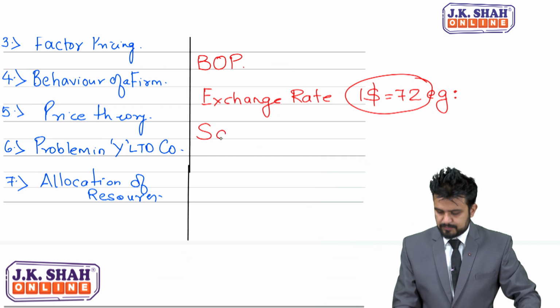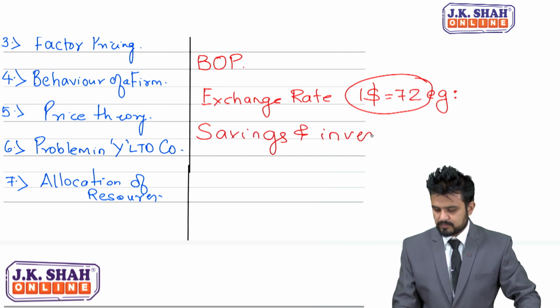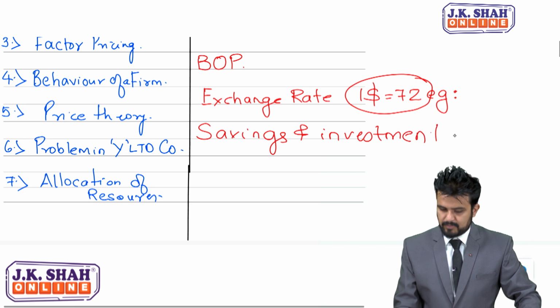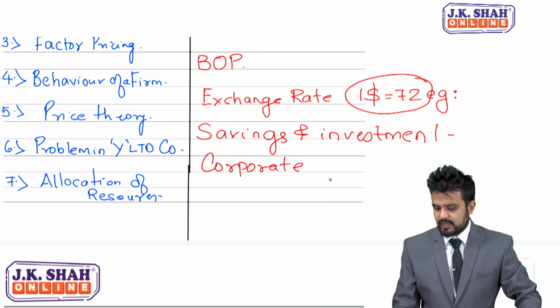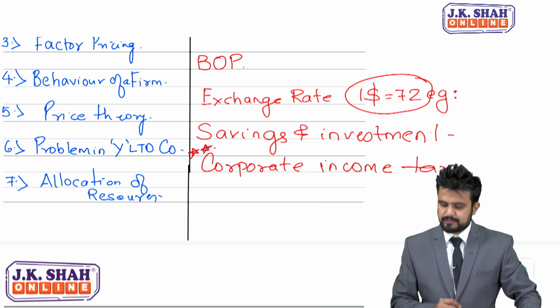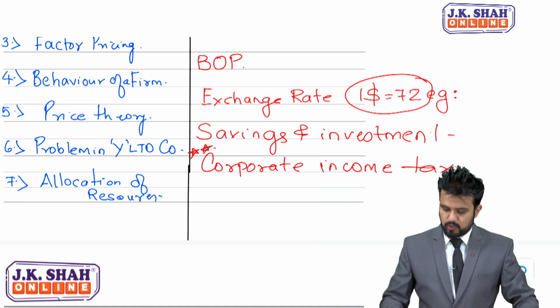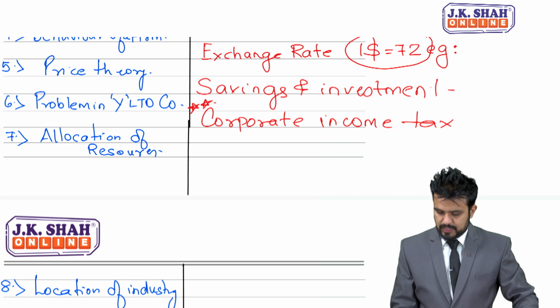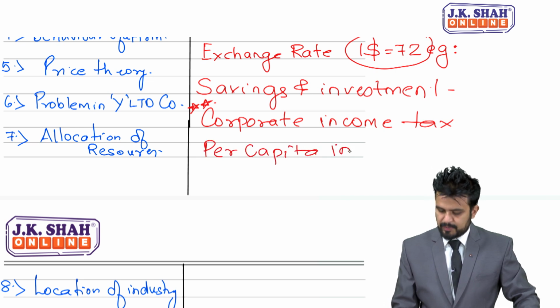Next is savings and investment. Then I would write corporate income tax. Now students, this corporate income tax is a part of macroeconomics. Next is per capita income, again a part of macro.